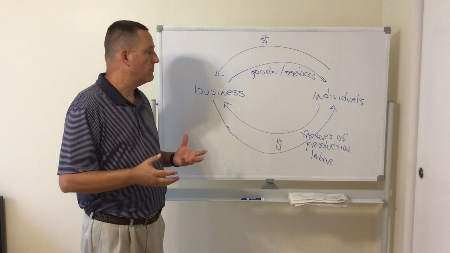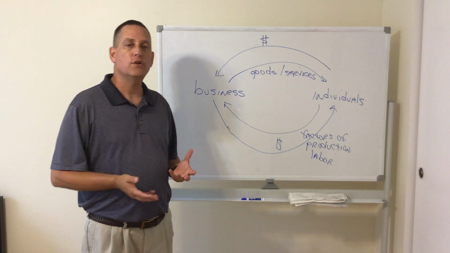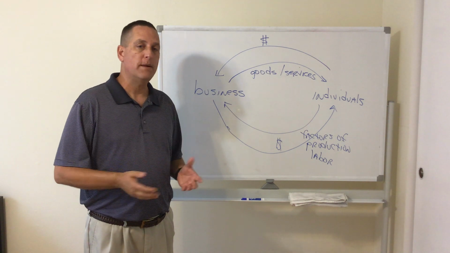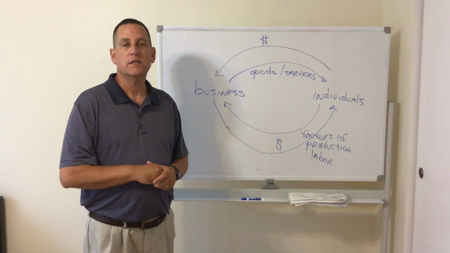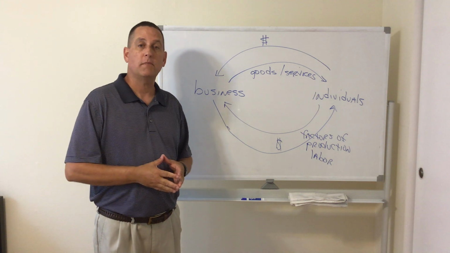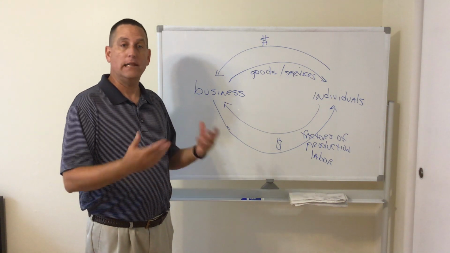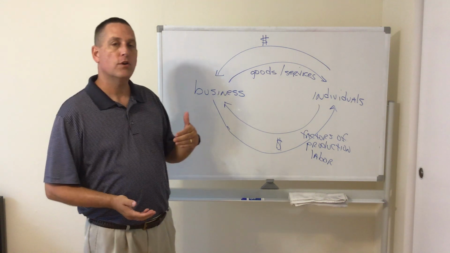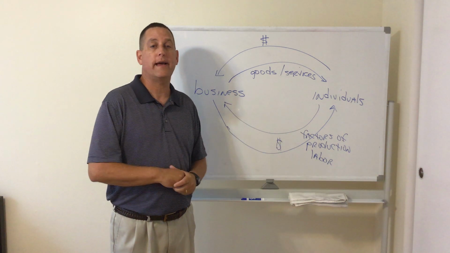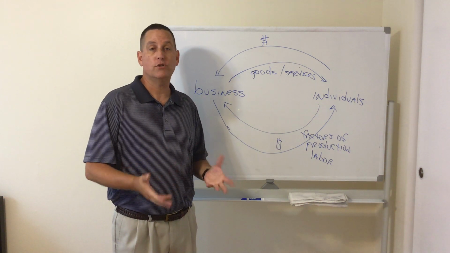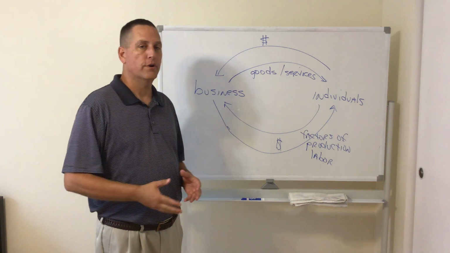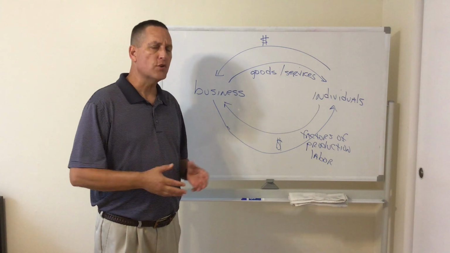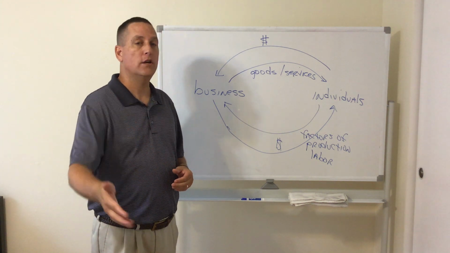Well, when we use the term productivity, we're referring to how many goods and services can be made with our resources. For example, when I was younger, I used to mow lawns to make money. My resources, my factors of production, were me and my lawnmower and 1 hour of work. And when I was younger, really younger, I could only produce or mow about 2 lawns in an hour. So my productivity was 2 lawns per hour. But then I got older and I got stronger and I was able to work faster. And so I was able to produce or mow 3 lawns in an hour.